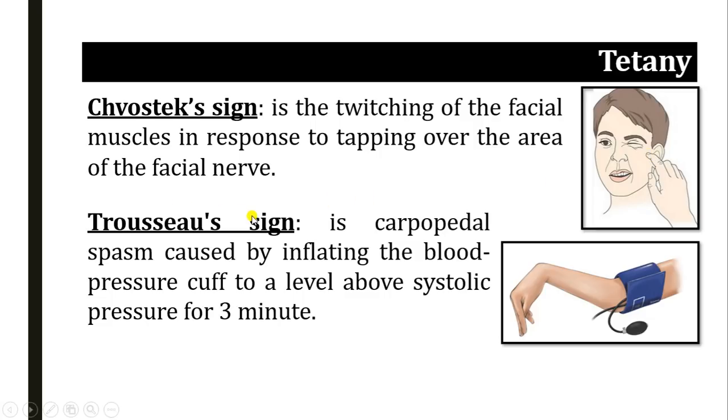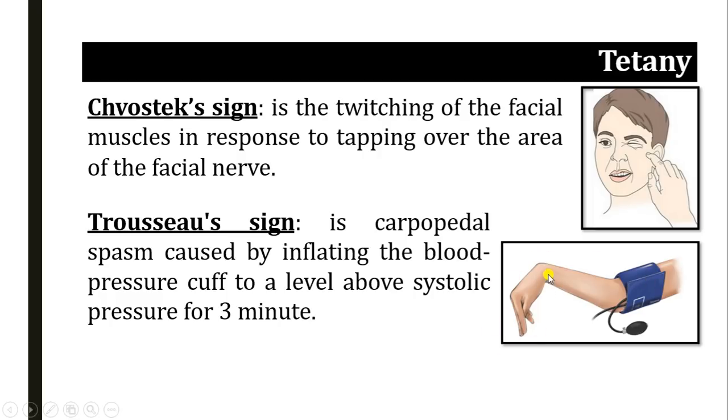There is a Trousseau sign in which we can precipitate an attack of carpopedal spasm by inflating a blood pressure cuff to a level above the systolic pressure for 3 minutes. Tie a blood pressure cuff and keep it above the systolic pressure for a few minutes, which precipitates the carpopedal spasm.